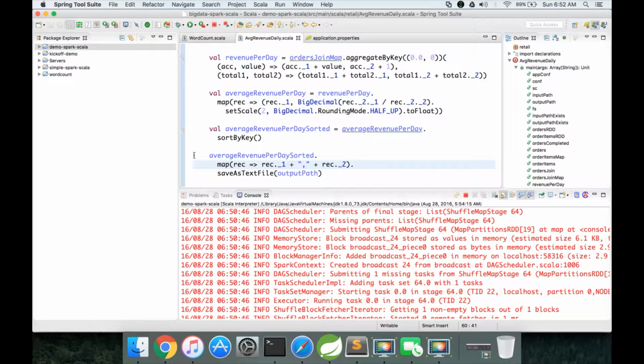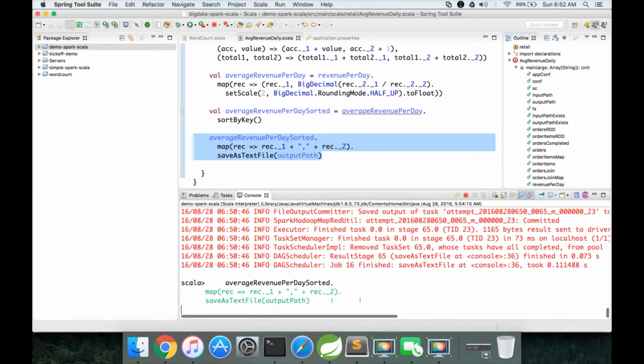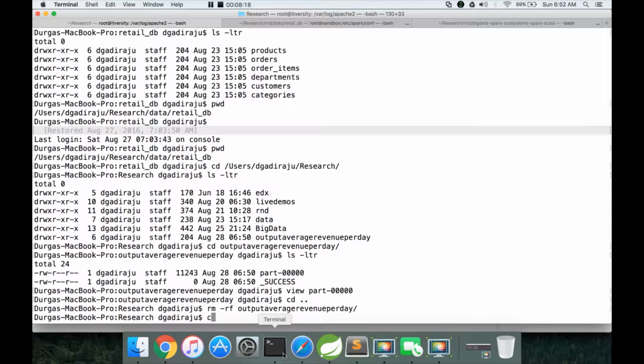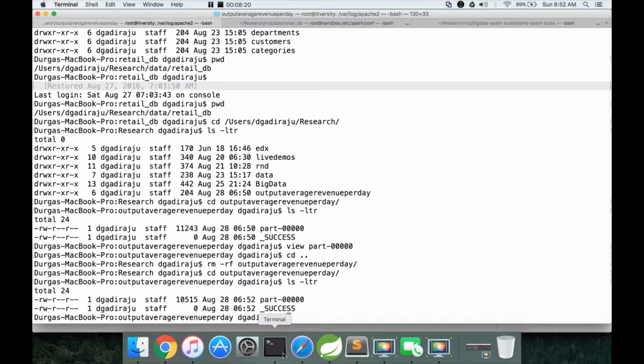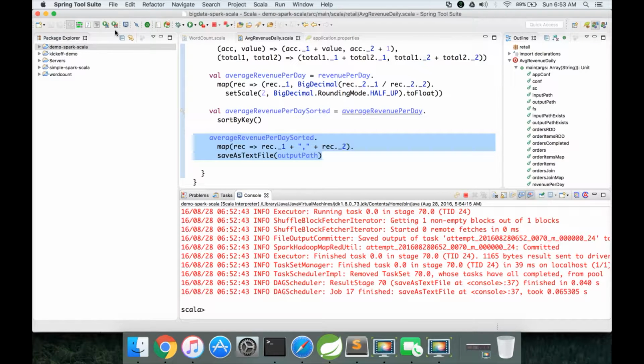Now I can copy paste this code, hit enter, and now you can go to output average revenue per day and look into the data set. Now you can see there are no brackets. The data is comma separated. If you want to use some other delimiter, you can use other delimiter also. There might be APIs also to directly save as comma separated on top of RDD, but you can use map function if you want to save in a format which is not supported out of the box.